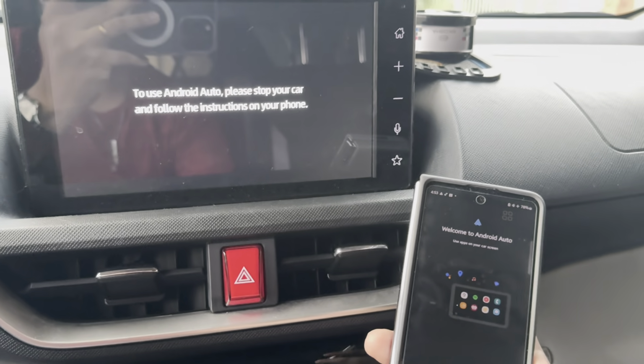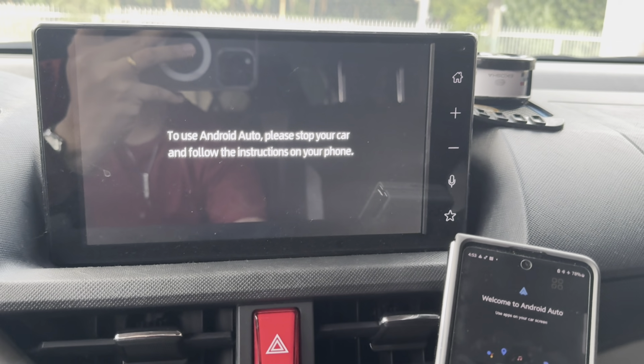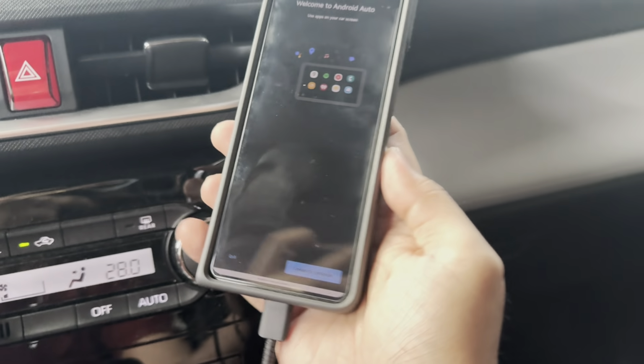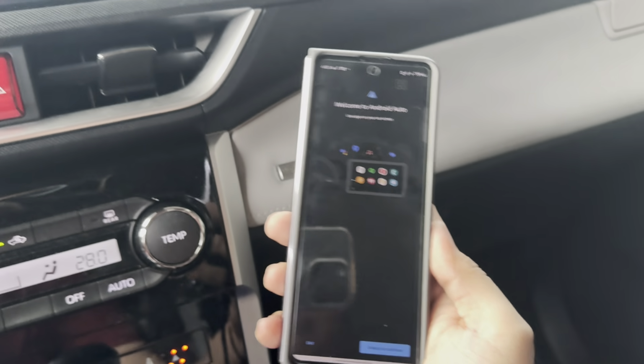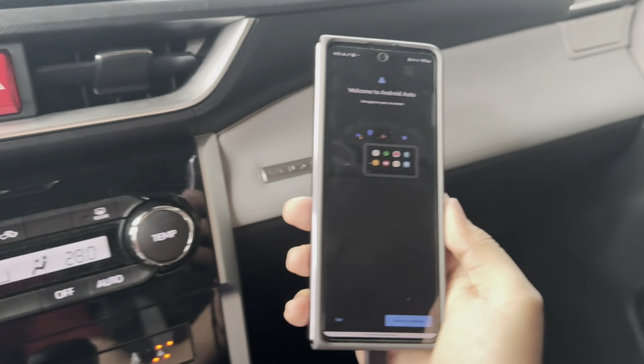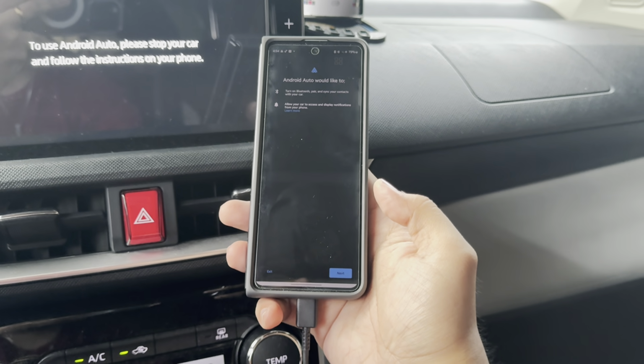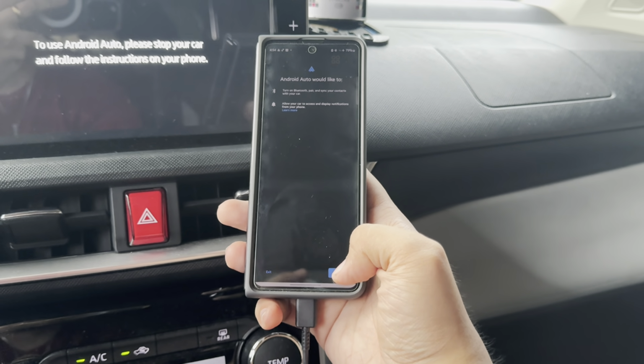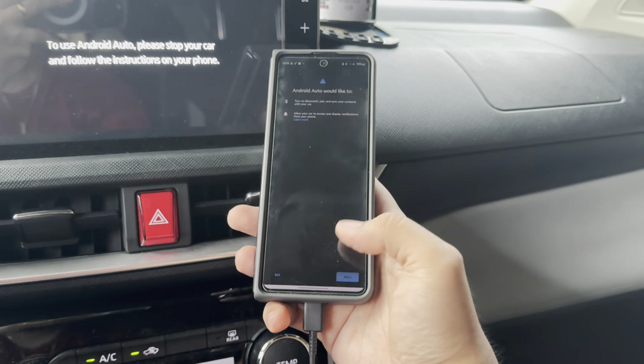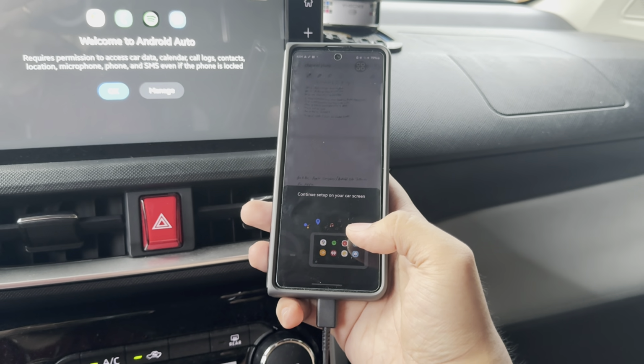Alright, so this is what it says: to use Android Auto, please stop your car and follow the instructions on your phone. Guys, I'm actually new to this. I've been using Apple products for quite some time now. And now you have a prompt right here asking you to allow these permissions on your phone. Let's click allow.